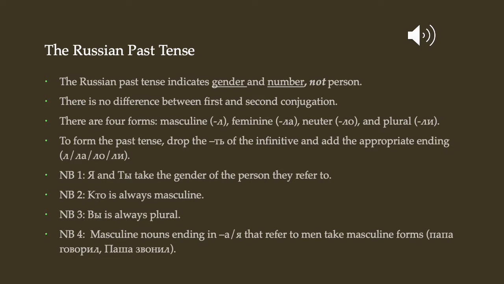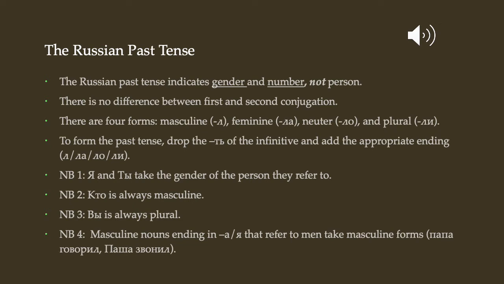So the Russian past tense is a little different from the non-past tense and most other language past tense forms that you might have encountered. The Russian past tense is actually a kind of adjective, and it indicates gender and number, not person. So it does not have conjugations for я, ты, он, она, мы, вы, они. It indicates gender and number, so it just has 4 forms, not 6. The good news is there is no difference between first and second conjugation.